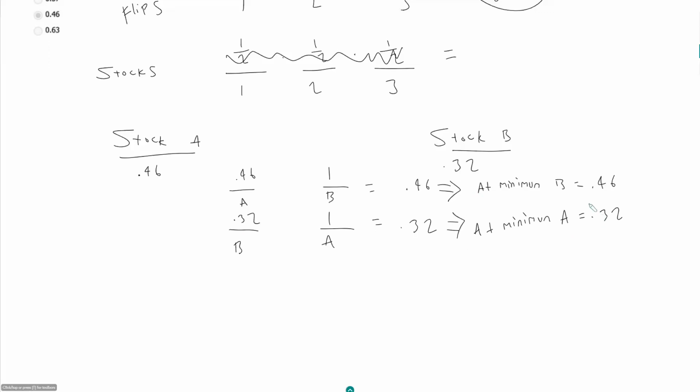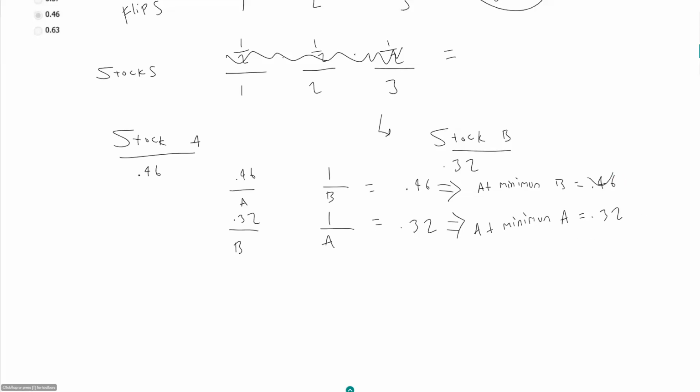Now, are each of these two things possible? We know that we are always limited by our overall probabilities, right? So we cannot say that at a minimum, event B will have a 46% chance of occurring, because we know overall it has a 32% chance of occurring.